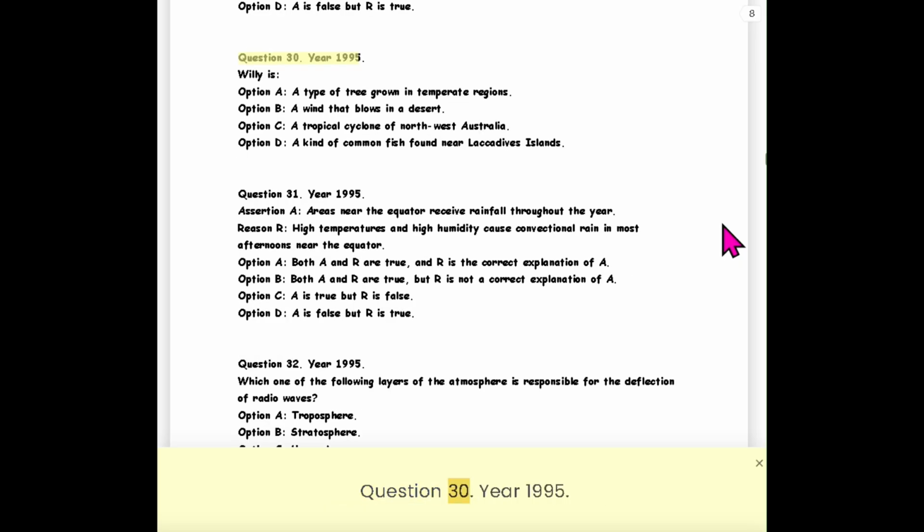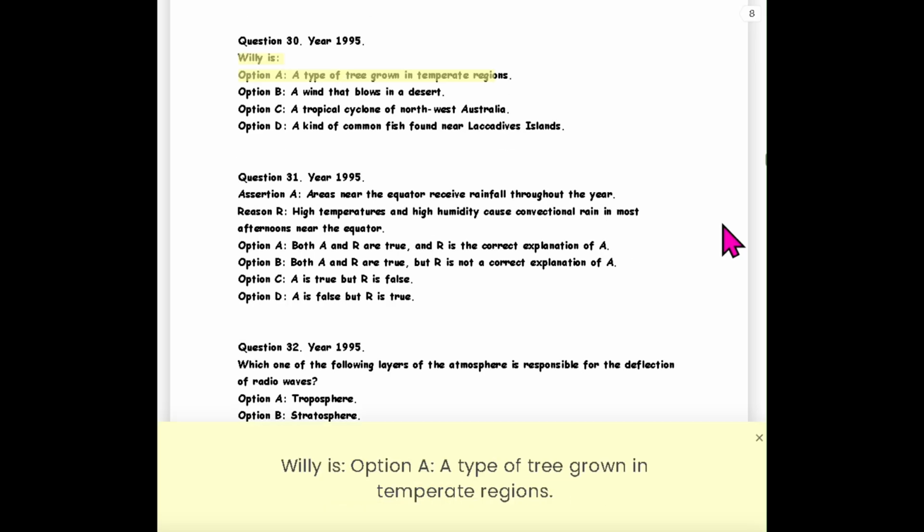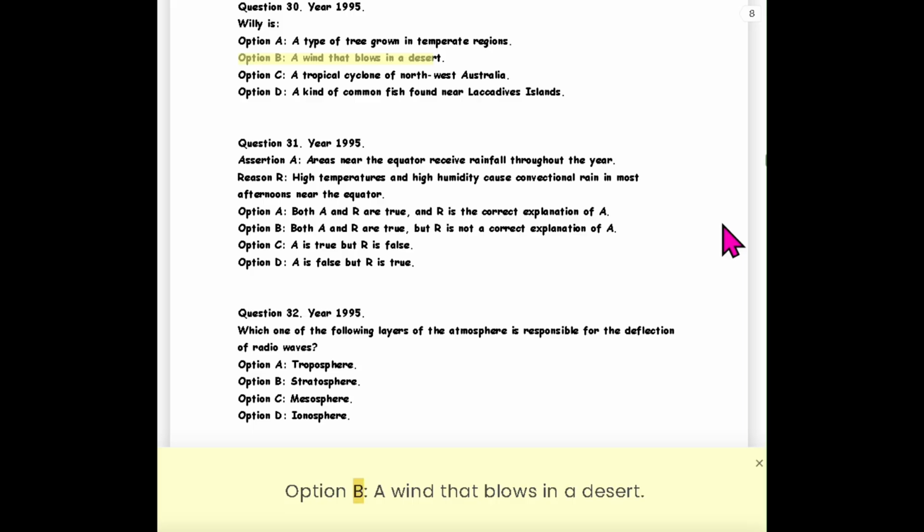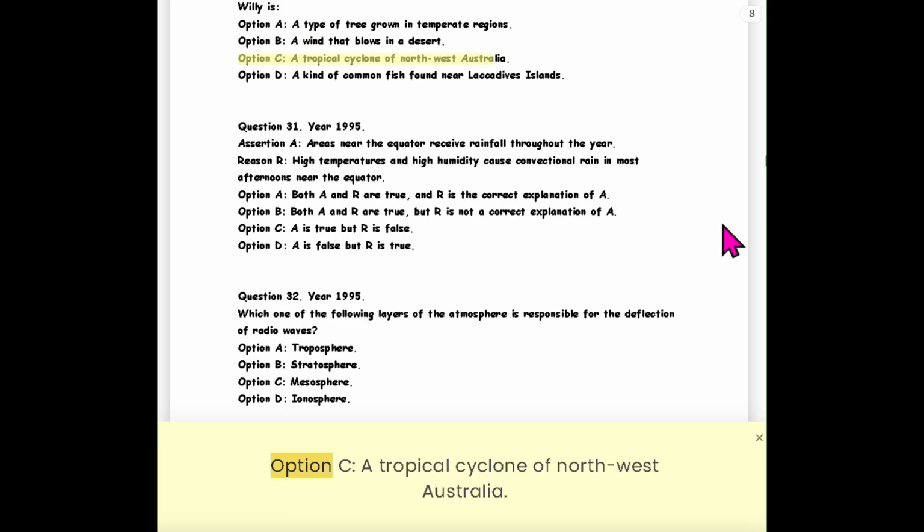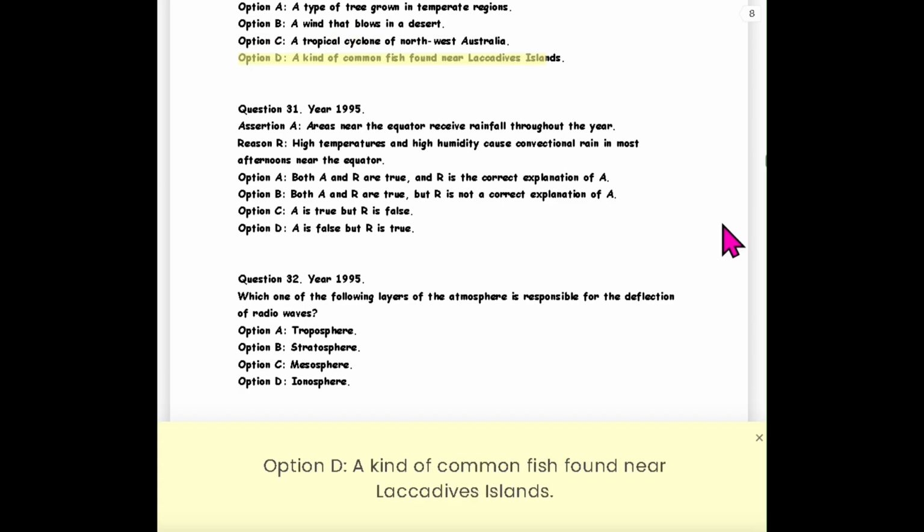Question 30. Year 1995. Willy is: Option A, a type of tree grown in temperate regions. Option B, a wind that blows in a desert. Option C, a tropical cyclone of northwest Australia. Option D, a kind of common fish found near Laccadives Islands.